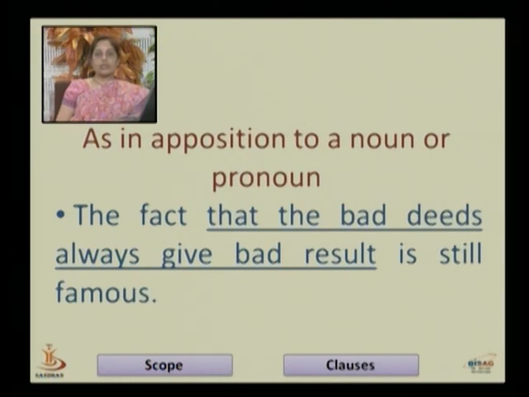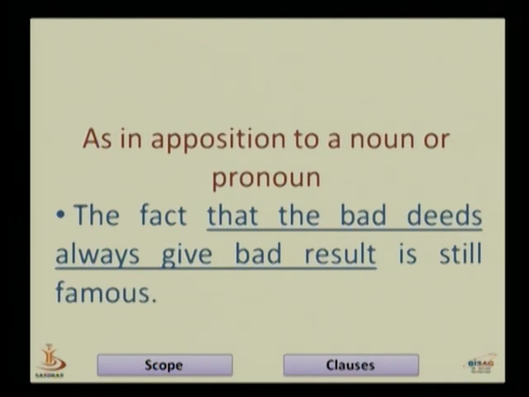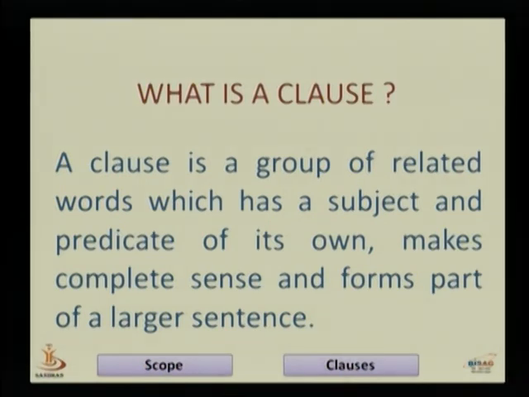Next time we will see the adjective clause and adverb clause. I hope clauses will be clear in your mind.